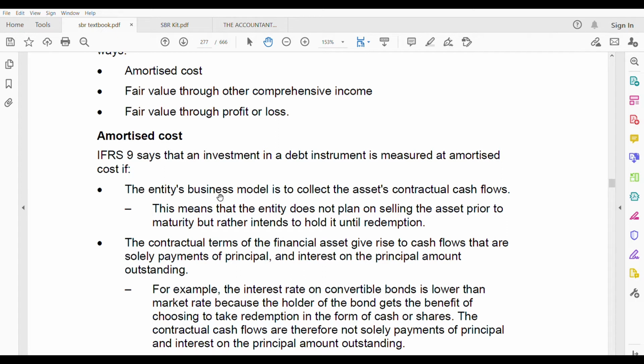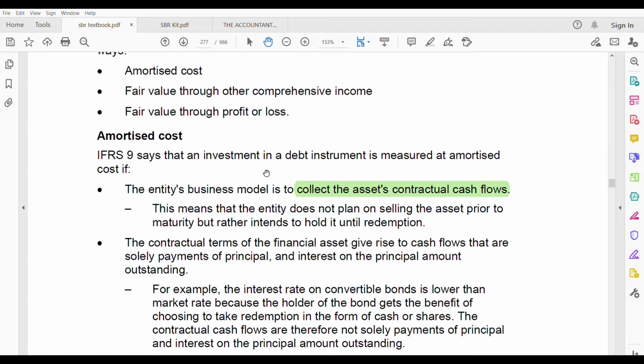So if the entity's business model is to collect the asset's contractual cash flow. Why collect the asset's contractual cash flow? Because of the definition of a financial asset. What is the definition of a financial asset? You are collecting contractual cash flows. You are receivable for cash flow. You have the right to receive a cash flow. So here the business model is to collect the asset's contractual cash flow.